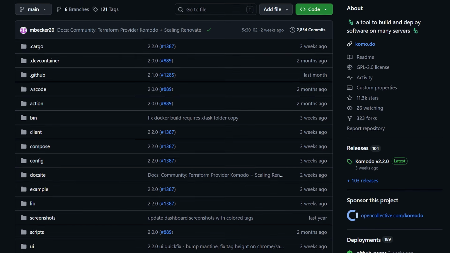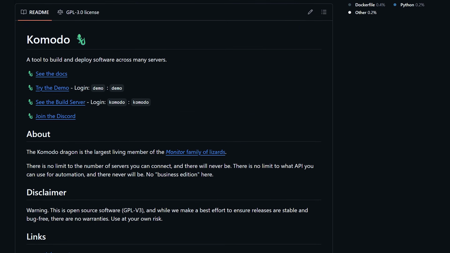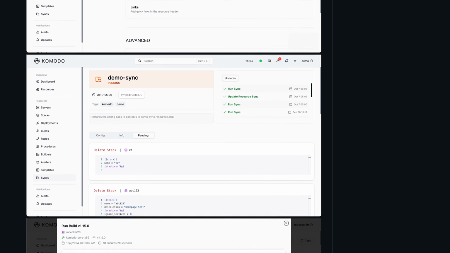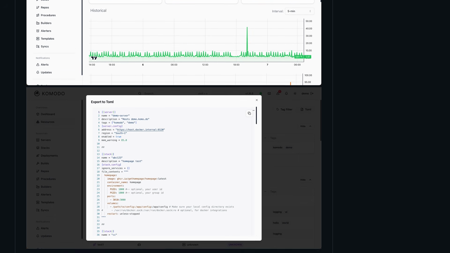Now, I know there may be a couple of questions that are already forming in your head, and I want to address those head on. First, what about Komodo? Look, Komodo is a great tool, but it's solving a different problem. Komodo is a build and deployment system. It's designed for managing software across many servers with build pipelines, CI/CD style procedures, and Docker Swarm support. If that describes your setup, then Komodo is genuinely worth a serious look. But if you're a home labber managing a few containers on a few hosts, and you just want clean visibility and sane update management, then that's the lane that Dockhand was built for. Look, they're not even really competing for the same use case. Picking between them isn't picking a winner, it's picking which problem you actually want to solve.